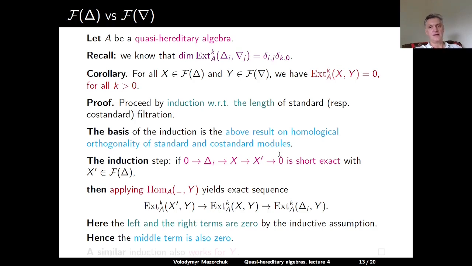So this establishes the induction step in case the standard filtration of X has length greater than 1. And then one also has a similar induction step in the case when the co-standardly filtered module Y has a co-standard filtration of length greater than 1. Putting this together, the proof is completed by induction.